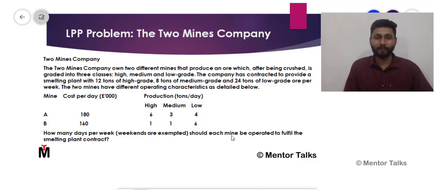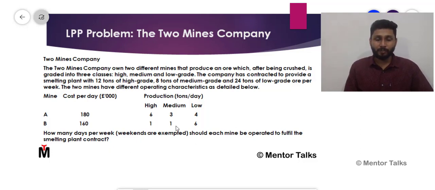So that is the initial part. And if you look into this part, this column indicates the cost function, that is how much cost is involved in operating these mines for each day. For example, running or operating mine A per day requires 180 pounds, and operating mine B per day requires 160 pounds. So those were the initial information given in the question.